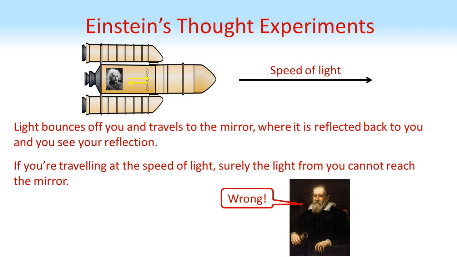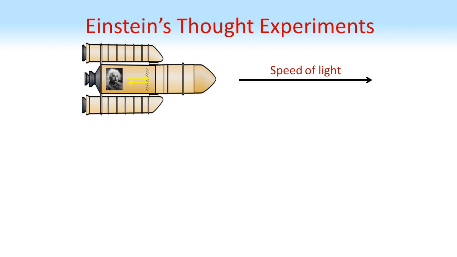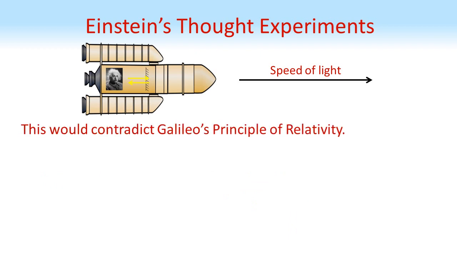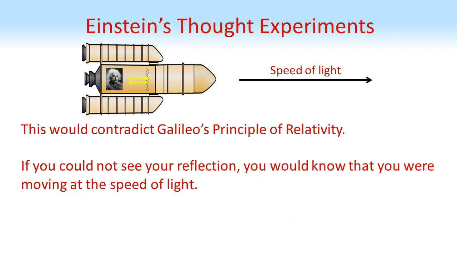Because it can't catch it, you won't be able to see your reflection. But no, Galileo suggests this is wrong. So this would contradict Galileo's principle of relativity. If you couldn't see your reflection, then you'd know that you were moving at the speed of light, even though you couldn't see outside the spaceship and have no reference to anything outside of the spaceship. If this can't happen, then what is it that's actually happening?